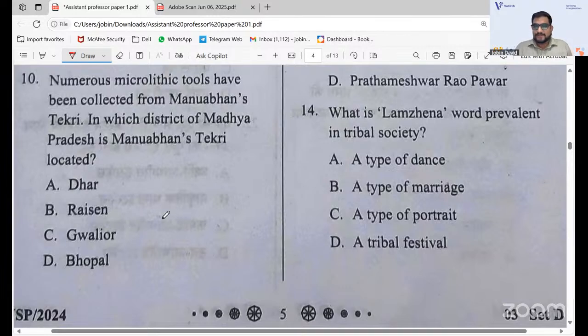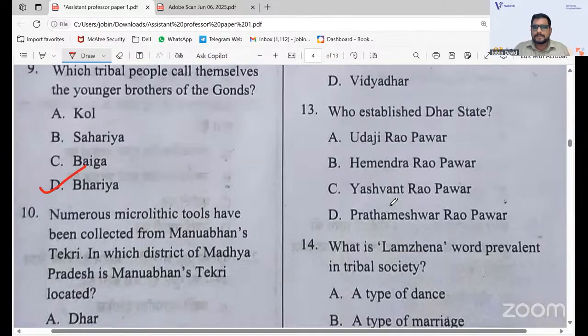Like I was asking the students, was my pronunciation correct? Because I'm not from Madhya Pradesh, but they are really supporting me. Yeah, the answer is Bhopal. Okay, it's Bhopal. So the next question.